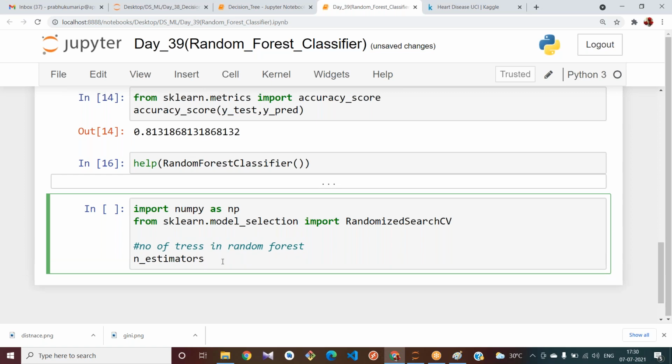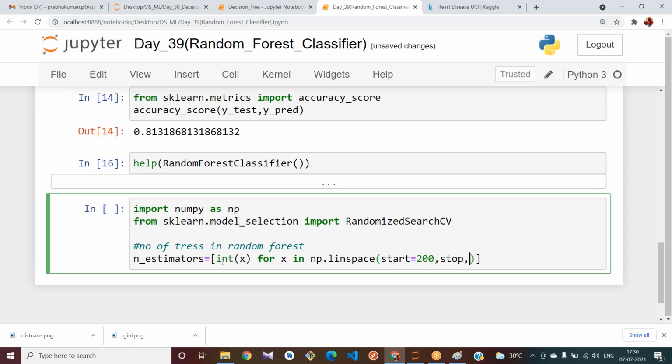n_estimators equal to, I'm trying to generate some values here. I'm trying to use list comprehension. I think you know what is list comprehension. For x in, okay, let me use some values. I'm generating some values using this linspace. I'm giving the start value as 200.